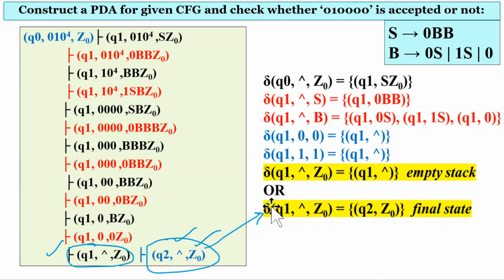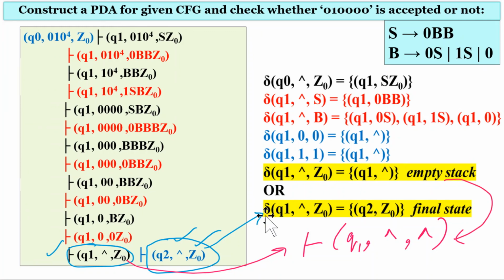This step is the transition, or this is the ID, for acceptance by final state. If you want to show acceptance by empty store, then the next ID will be this. We are at q1 only, the input is null, and the stack will be null. So if you want to show acceptance by empty store, you can write the last instantaneous description as this. The rest is the same; only the last transition will change if you want to show acceptance by empty store.